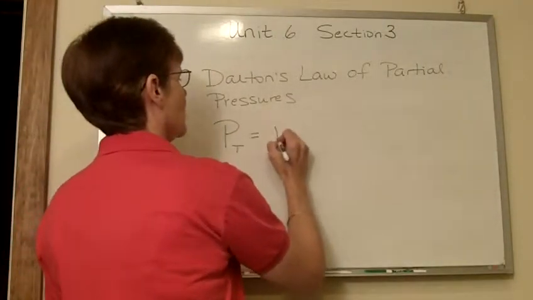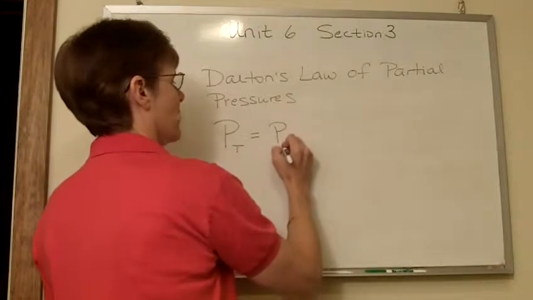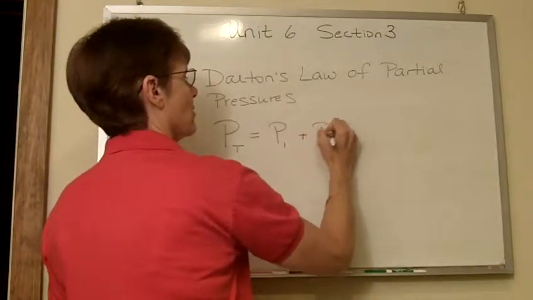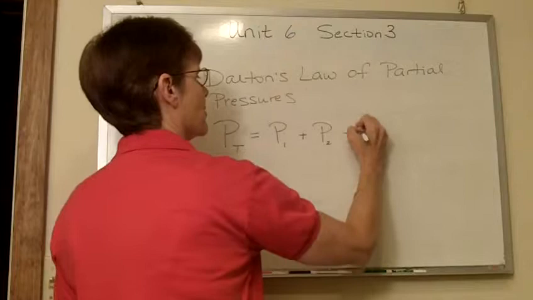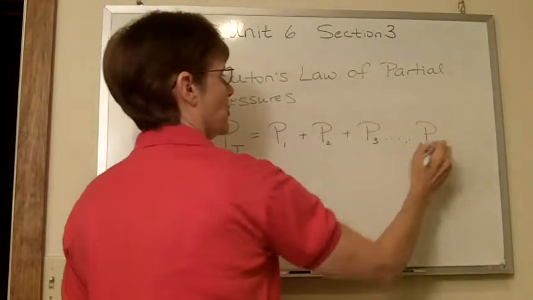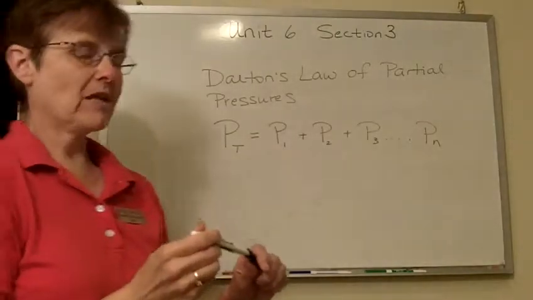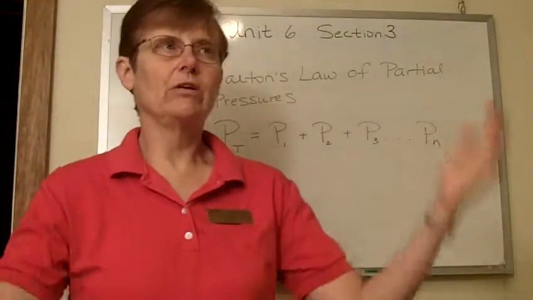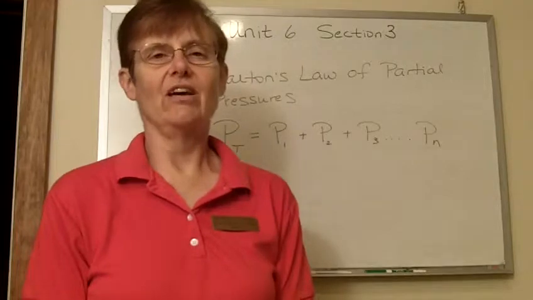And this is going to be equal to the pressure of gas 1 plus the pressure of gas 2 plus the pressure of gas 3, and then sometimes we do that up to P sub n. In other words, it doesn't matter if you have 10 or 20 gases mixed together in there.